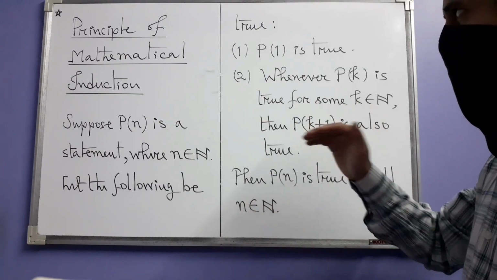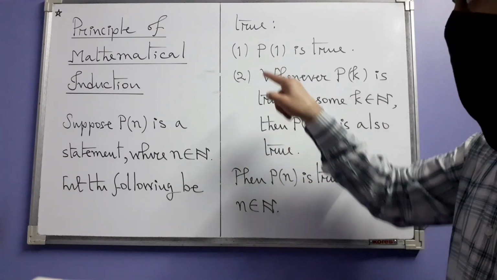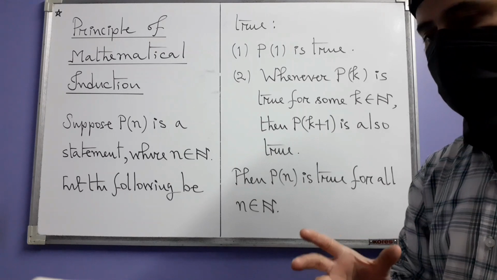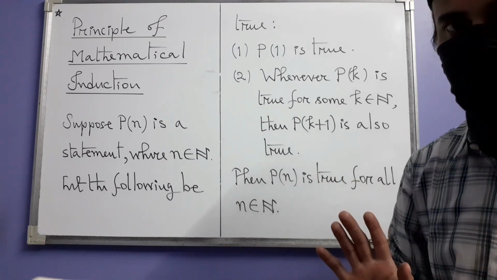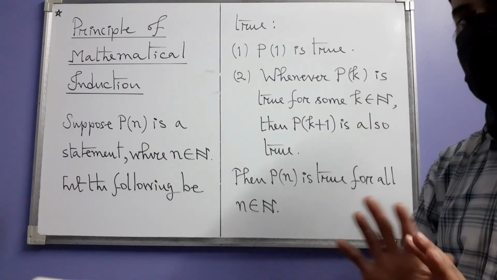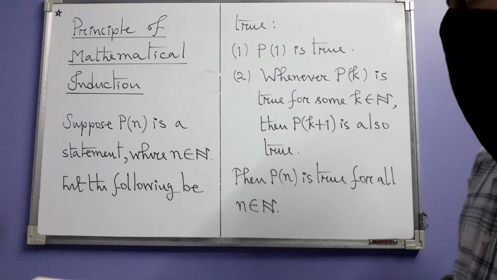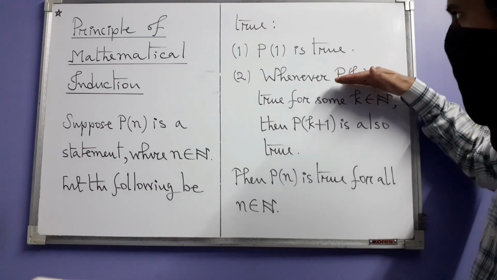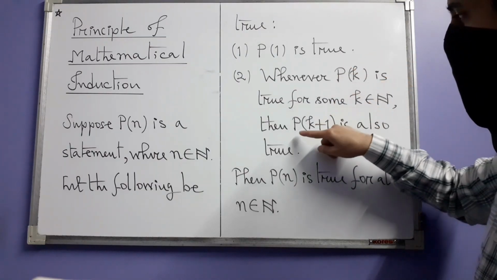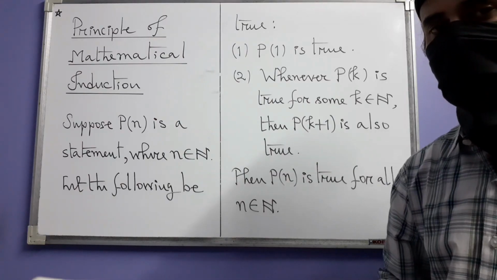And in such induction proofs, the proof that P of 1 is true is called the basis for the induction.